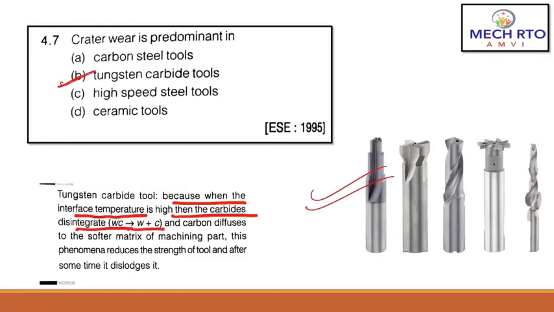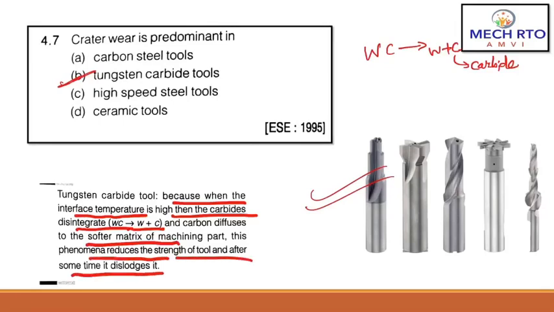This is the reason why tungsten carbide tool has a crater wear which is predominant, right? Because when the interface temperature is high, the carbide disintegrates like this. This is a carbide which is disintegrating, and carbon diffuses to the softer matrix of the machine part. This phenomenon reduces the strength of the tool after some time. So if it decreases the strength of the tool, crater wear takes place, right? So the correct answer is B.